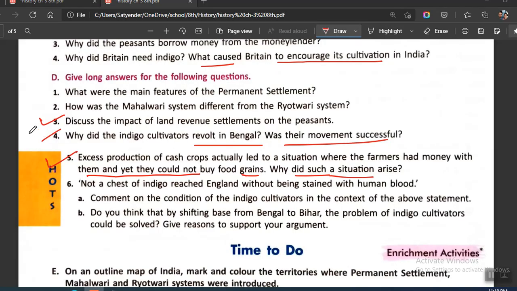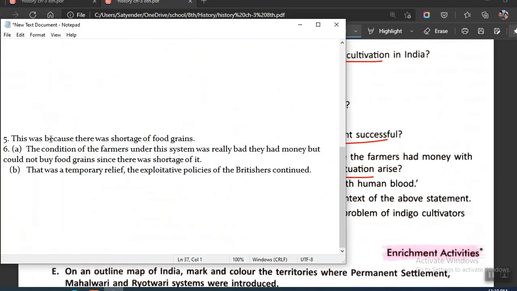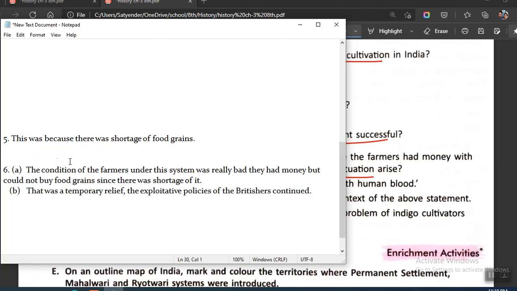Okay, all right. So the answer to the first HOTS question would be, okay. For the fifth one, you will be writing this from here. This was because there was shortage of food grains because they were forced to grow cash crops. Since they never cultivated the food grains, there was a shortage of food grains. So you will be writing this as your answer for the fifth question, that is the HOTS question.